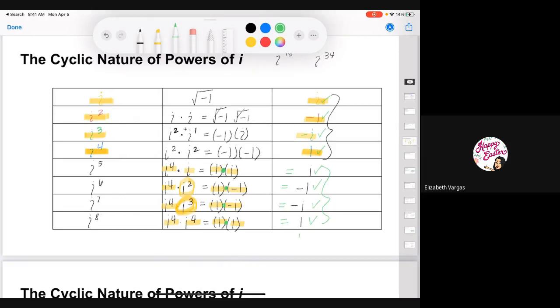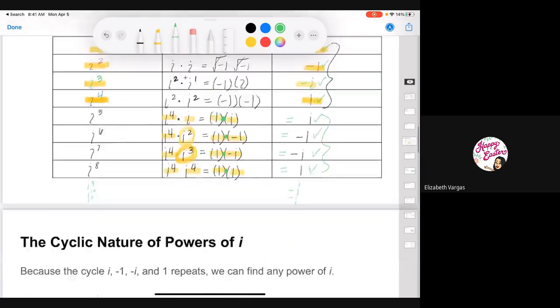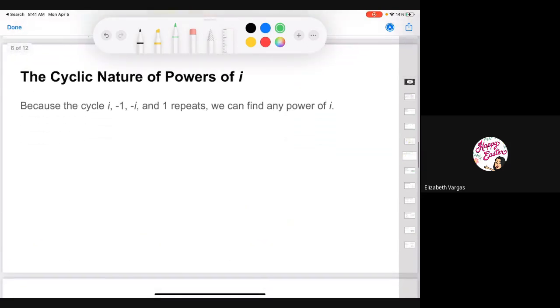So if I move to i to the 9, i to the 10, i to the 11, those will repeat. So I'll start again: i, -1, -i, 1. And so basically what happens is we have a repeating cycle of these values. We have a repeating cycle of i, -1, -i, and 1. And because of this, we can solve for the power of any i.